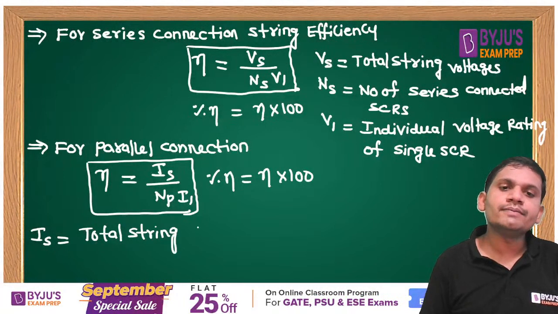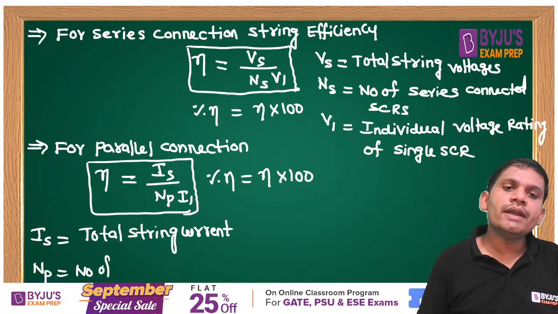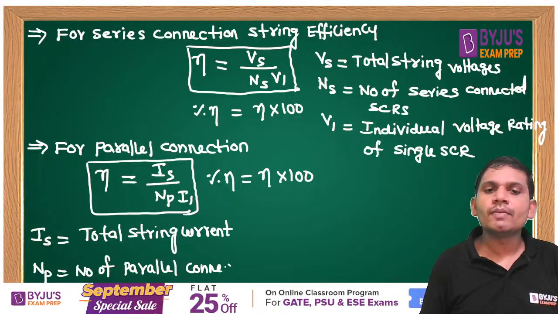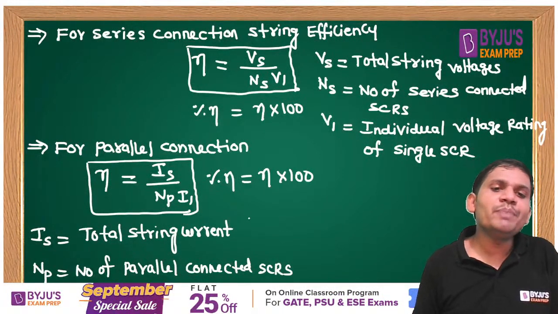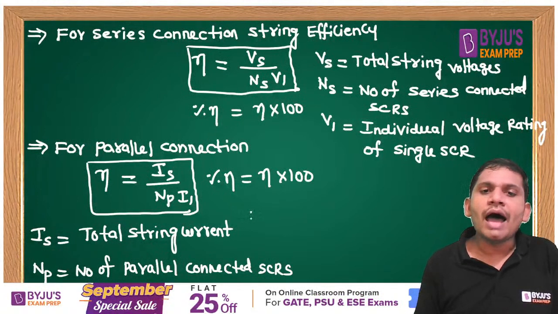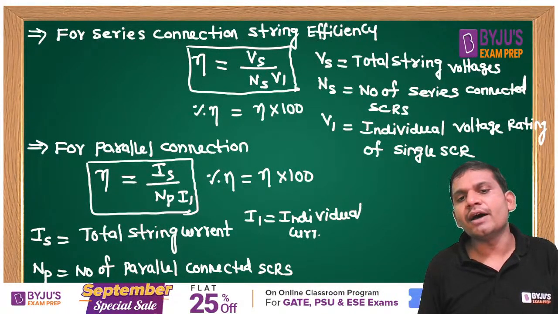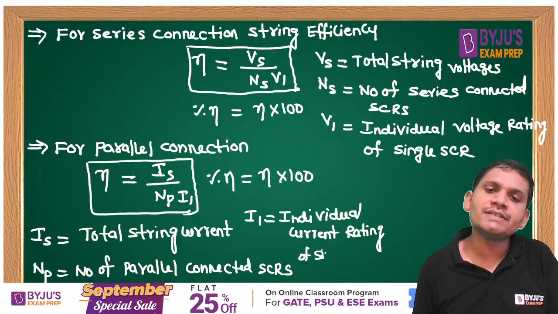Np is the number of parallel connected SCRs. I1 is the individual current rating of single SCR. These formulas are very important from the computation point of view.